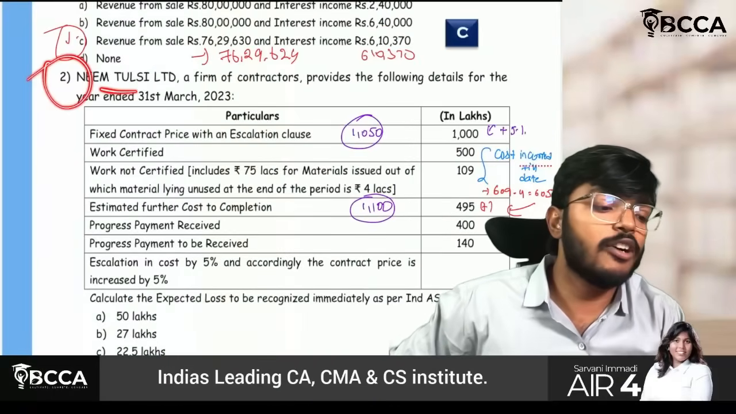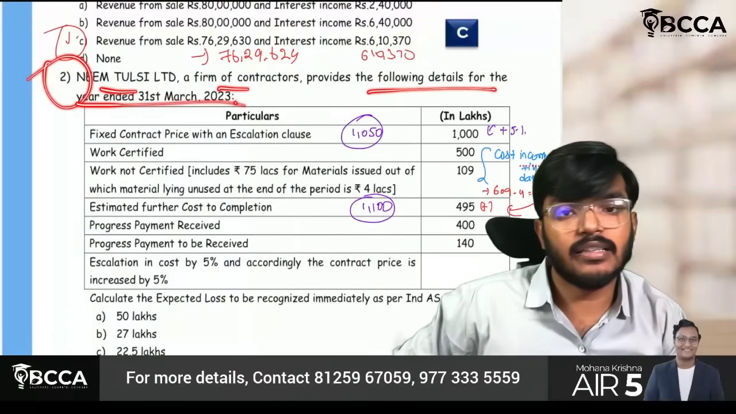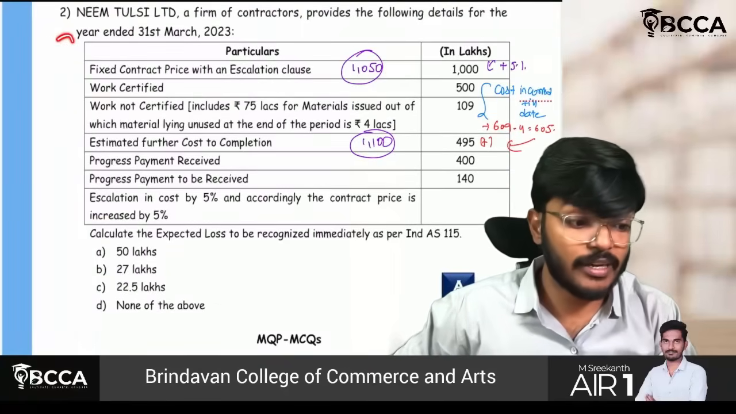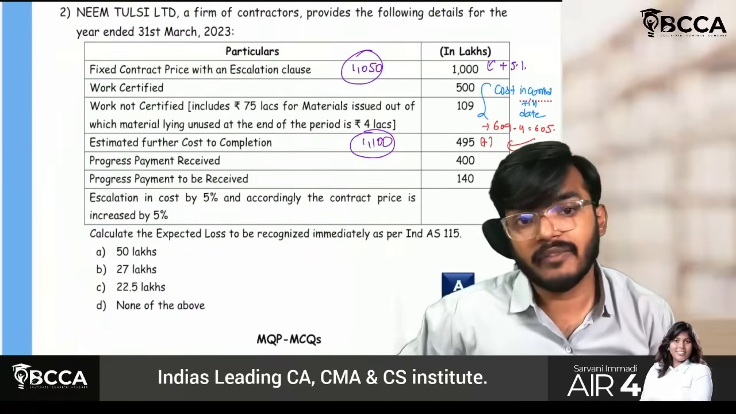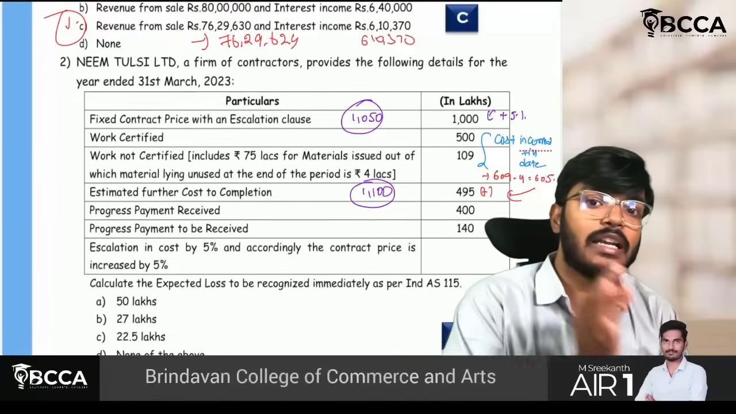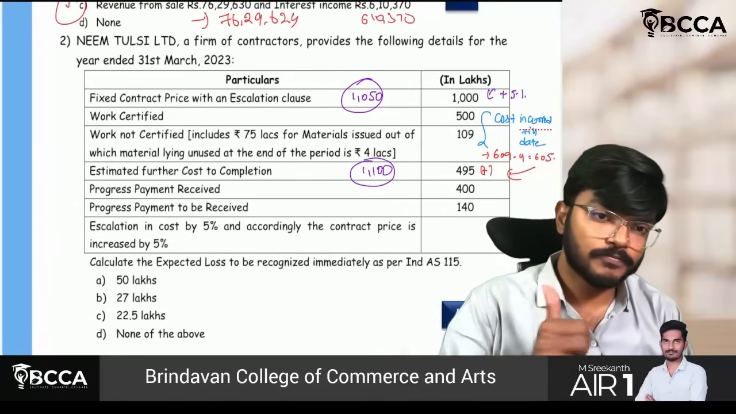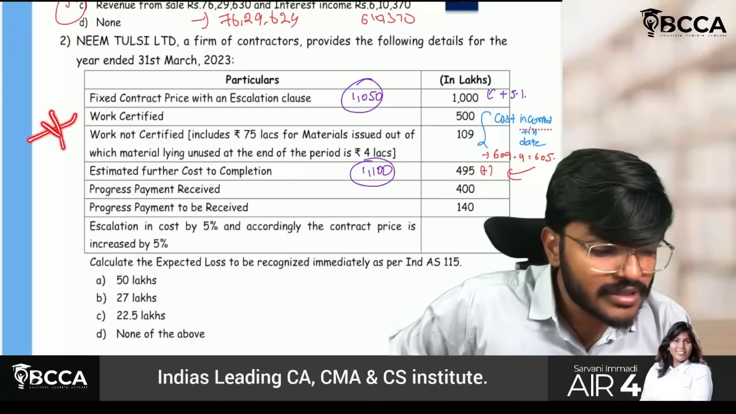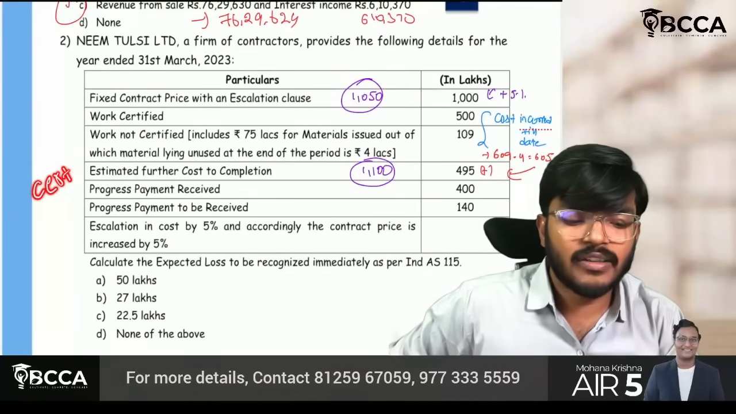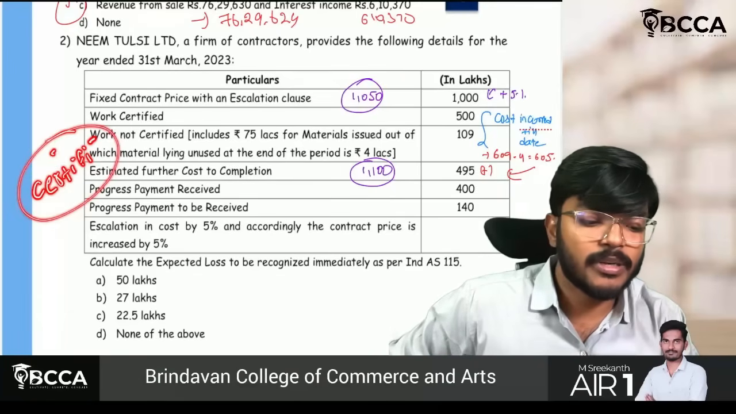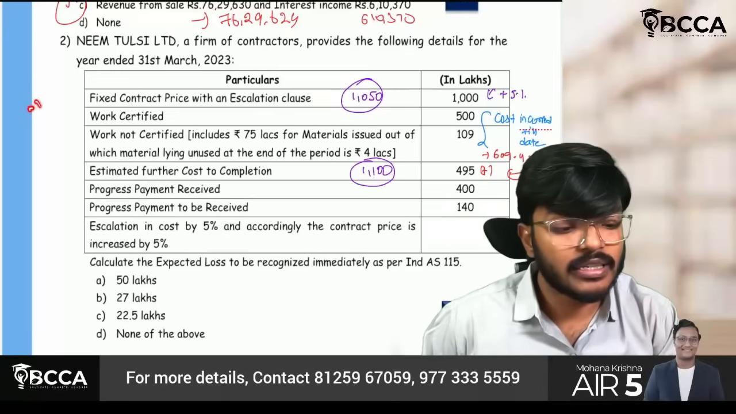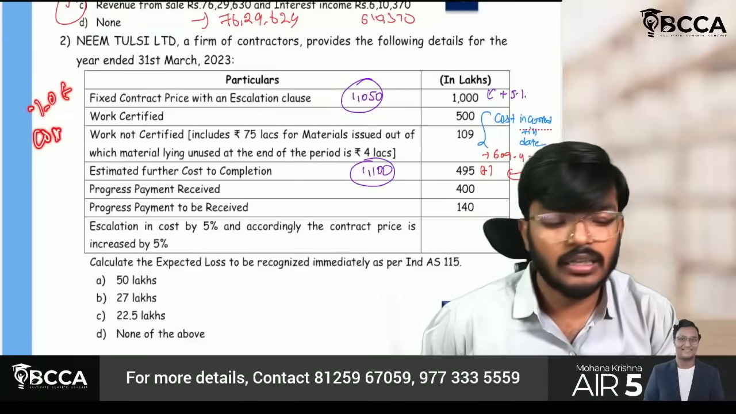Neem Tulsi Limited, a firm of contractors, provides the following details for the year ended 31st March 2023. Fixed contract price. This is a very tough question. Typical question, because it was asked in June 2023. But just listen to whatever I have explained. For revenue, if you remember, there is one concept which is called percentage of completion. Based on that, we have to recognize the revenue. Based on percentage of completion, we have to recognize the revenue.